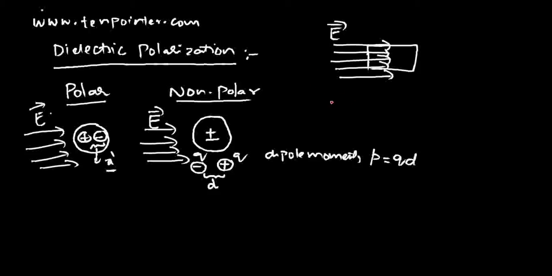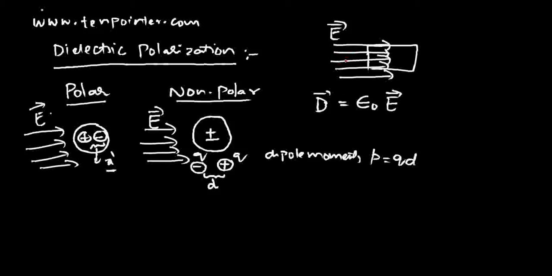So in short, when strong electric field is applied onto a dielectric, then the electric flux density D bar will not have the same value as it had in free space. What was the value of D bar in free space? D bar will have value epsilon naught E bar. So in free space D bar is equal to epsilon naught E bar.